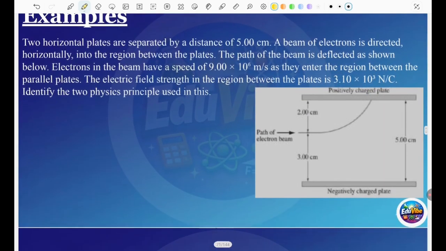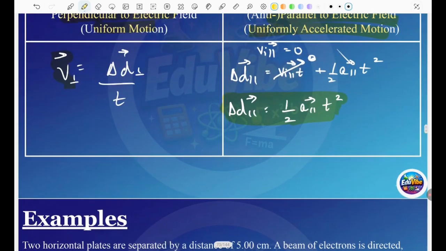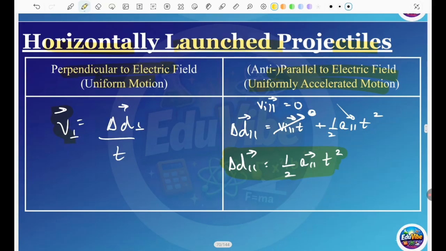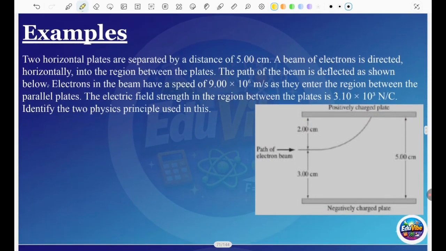I'm sure you will understand with this example. Sometimes the questions are big, and then the answers are also big. One more thing, from the previous topic: ma is equal to qE. In that case, our net force is equal to the electric force. We have to use this for the uniformly accelerated motion. So let's move on to the example.